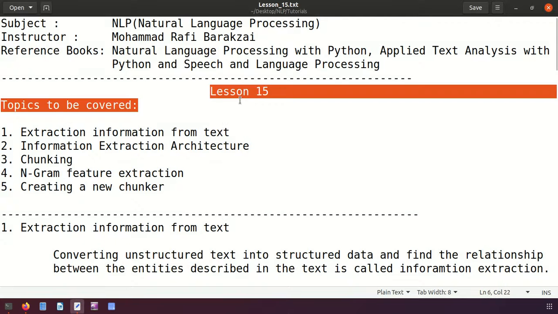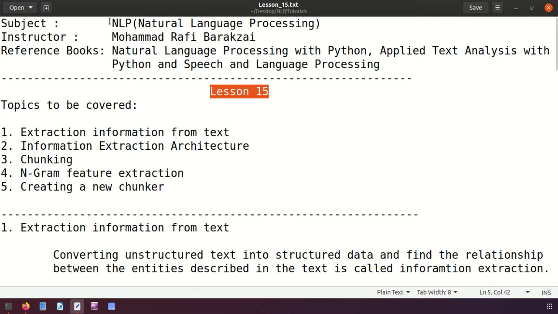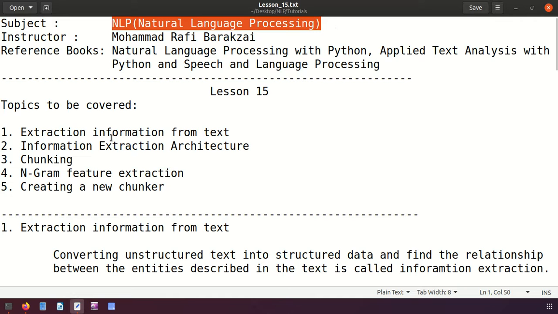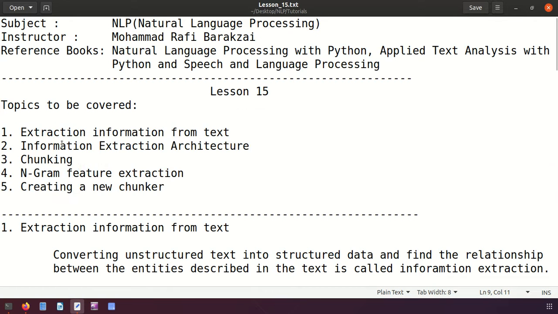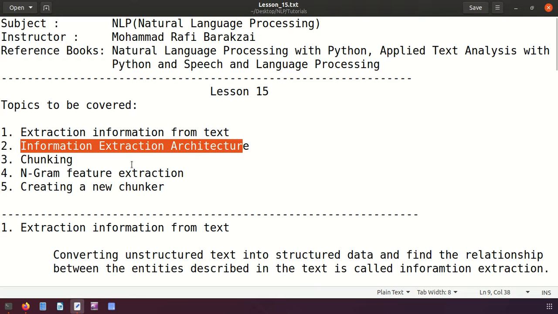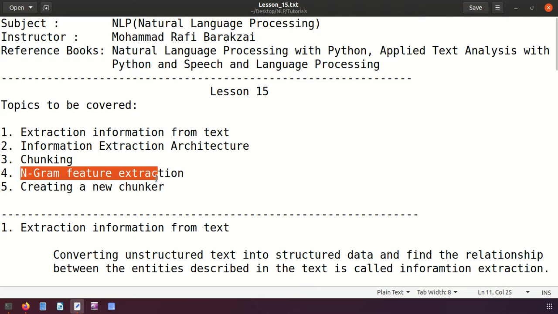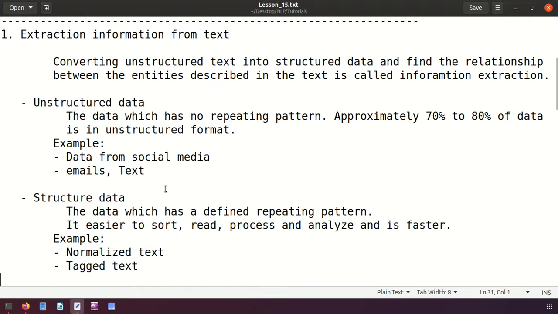Hello friends, this is lesson 15 of NLP, Natural Language Processing. In today's lesson we are going to cover the following topics. First we'll be discussing extracting information from text, and then information extraction architecture, chunking, n-gram feature extraction, and then we'll see how to create a new chunker. Now let's start with the first topic, extracting information from text.